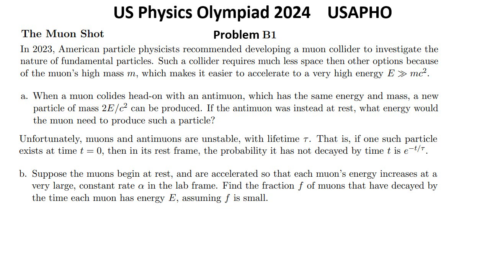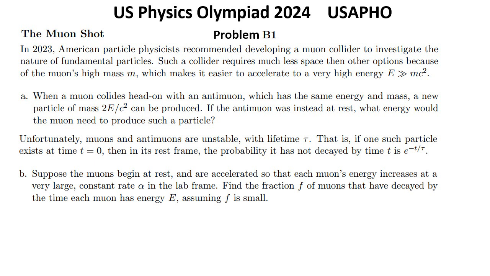Problem B1. The Muon Shot. In 2023, American particle physicists recommended developing a muon collider to investigate the nature of fundamental particles. Such a collider requires much less space than other options because of the muon's high mass m, which makes it easier to accelerate to a very high energy, E, much greater than mc².